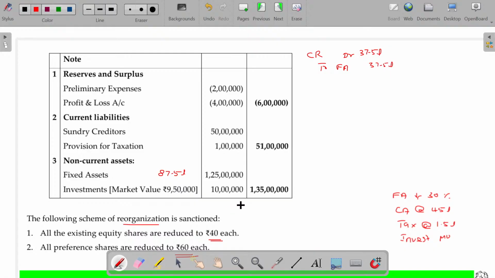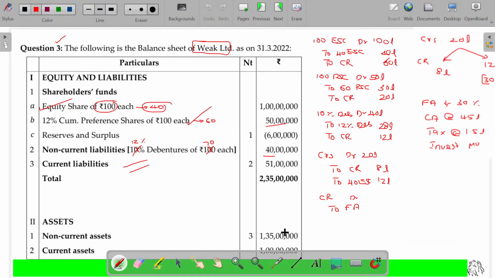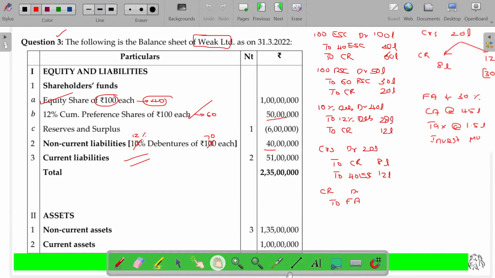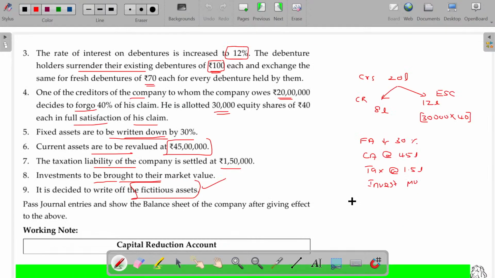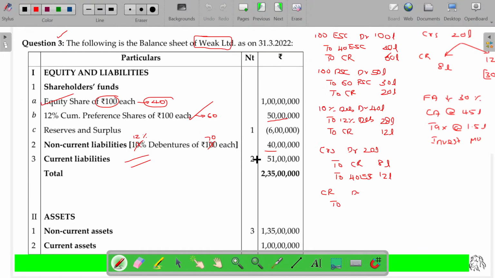Current assets are valued at 45 lakhs. We don't have any other current assets, only we have 100 lakhs. Now the current asset is revalued at 45 lakhs. Then how much is the loss? Current assets are to be revalued at 45 lakhs, 55 lakhs loss. Current assets, 55 lakhs loss. Clear?